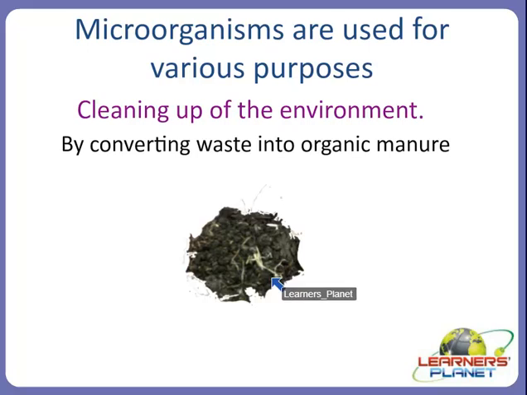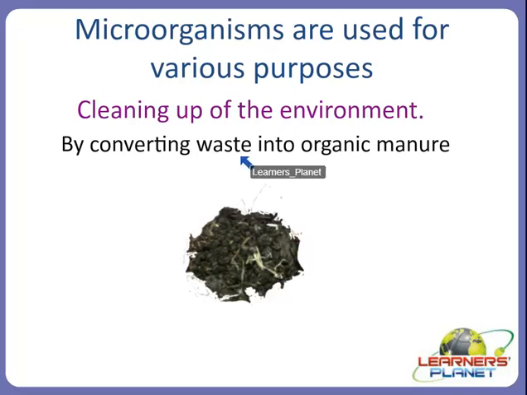So this manure is rich in simple absorbable nutrients now, and when it is supplied in the fields, in the farms, then definitely it becomes a rich source of nutrients for the growth of the plant. So by this, two purposes are solved here.